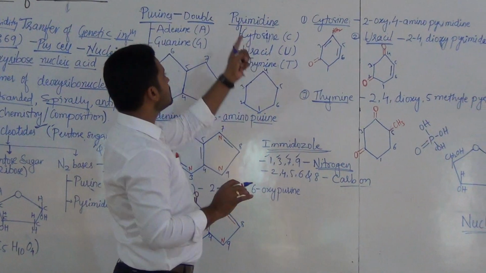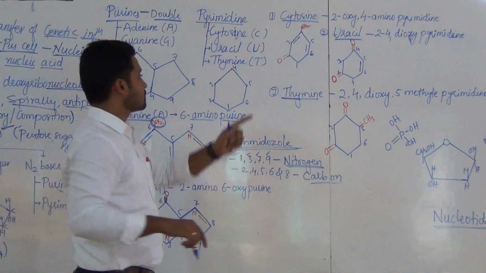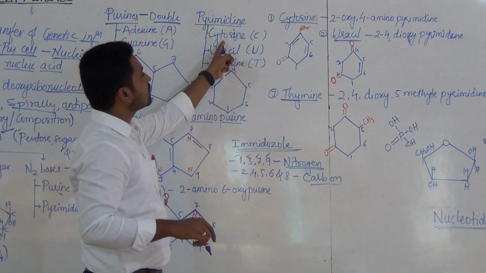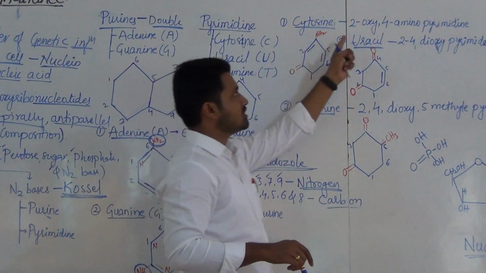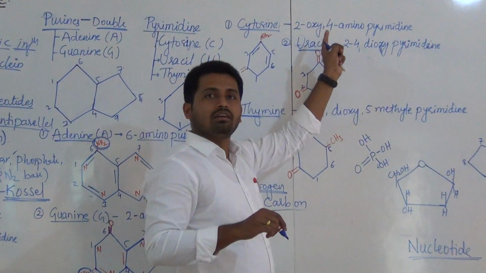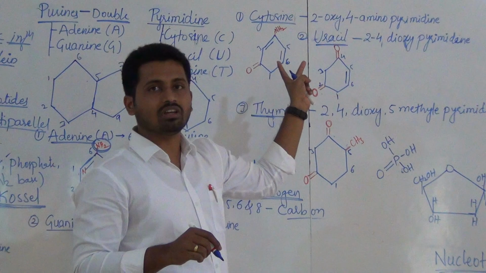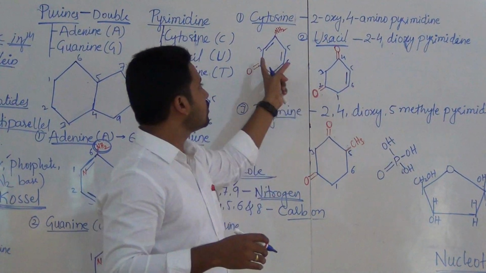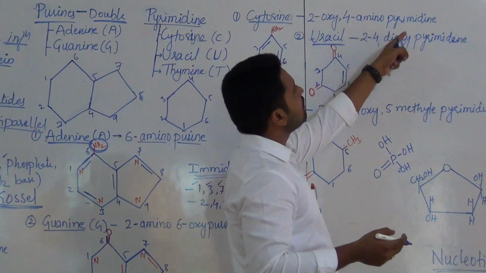Now coming to the pyrimidine type, which are single ringed heterocyclic structures. Now cytosine, abbreviated as C. For the structure of cytosine, just remember the formula; whenever you know the formula, it will be easy to draw and remember the diagram. It is 2-oxy 4-aminopyrimidine.